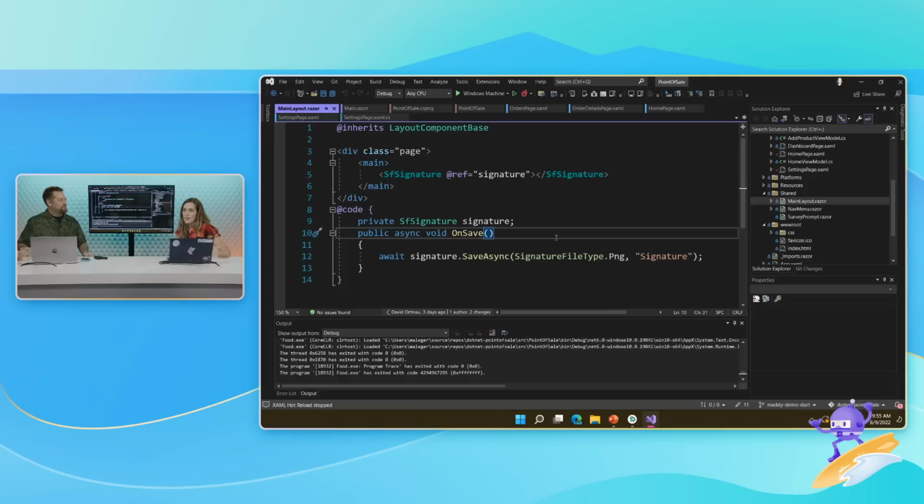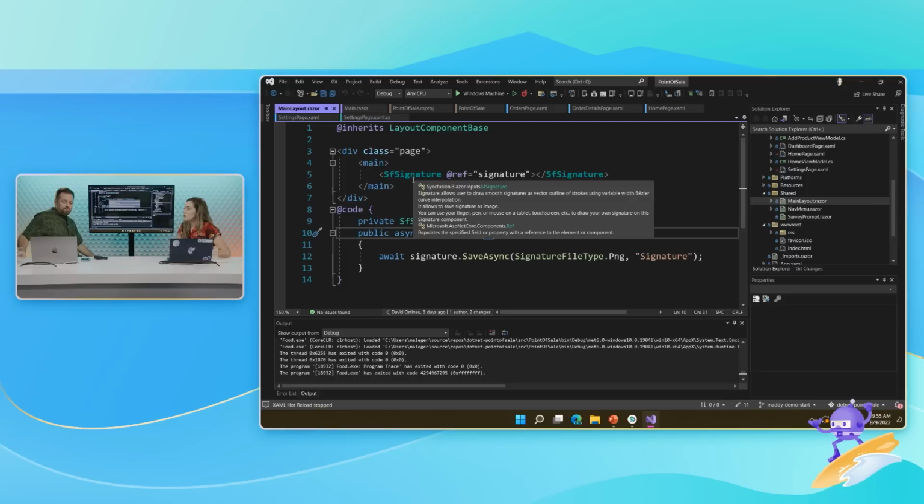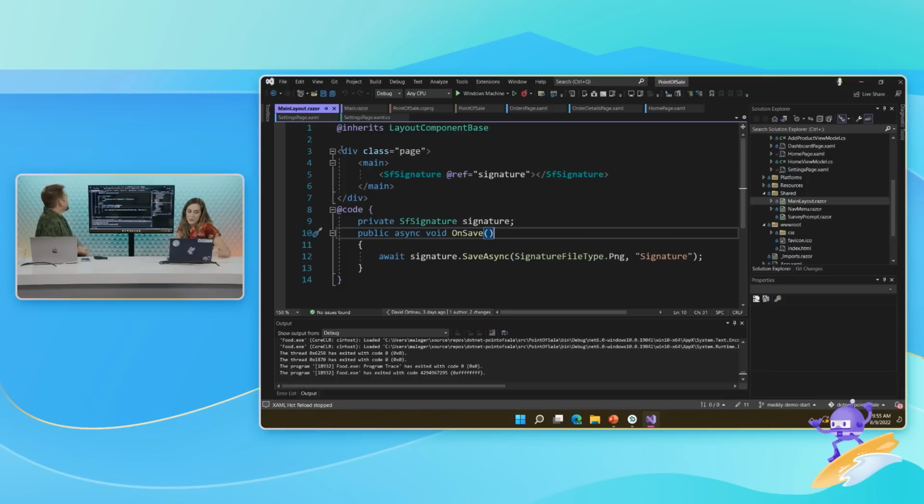I'm using one of our third-party control vendors. I found it online. I found the community version, and I pulled it in, and I said, I'm going to use the SF signature control. Right here, some HTML, a div, main, and then right here in my Razor code is some C# that just says, on save, await the signature. That's it.